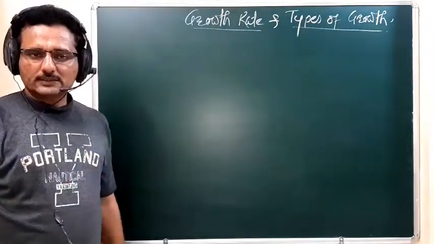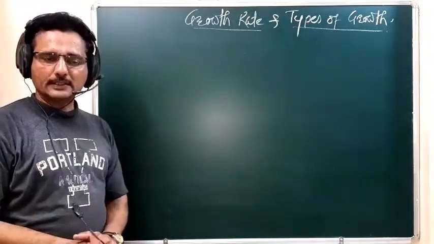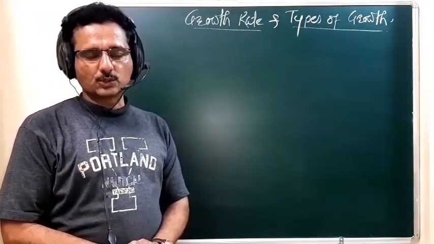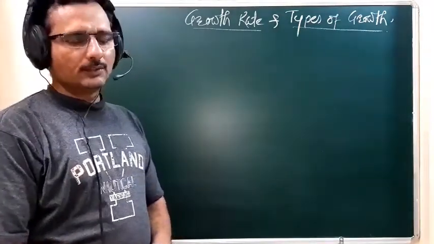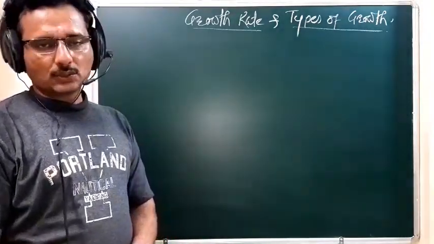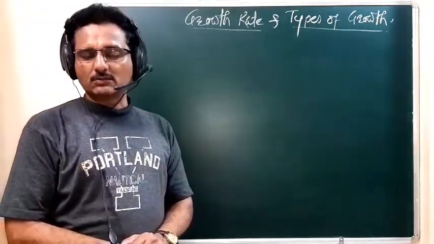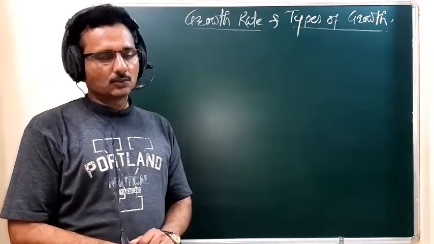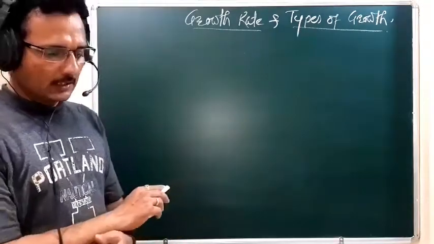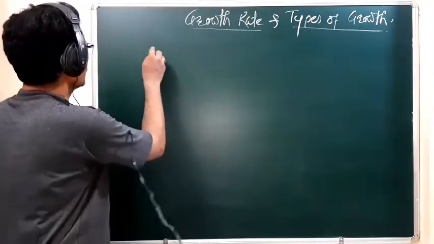So what is the growth rate, or what is growth, how have we defined it? It is an irreversible change. We saw the definition of growth, but what is the growth rate? When we consider the growth of the individual with respect to time, we call it the growth rate. So actually it is growth per unit time.